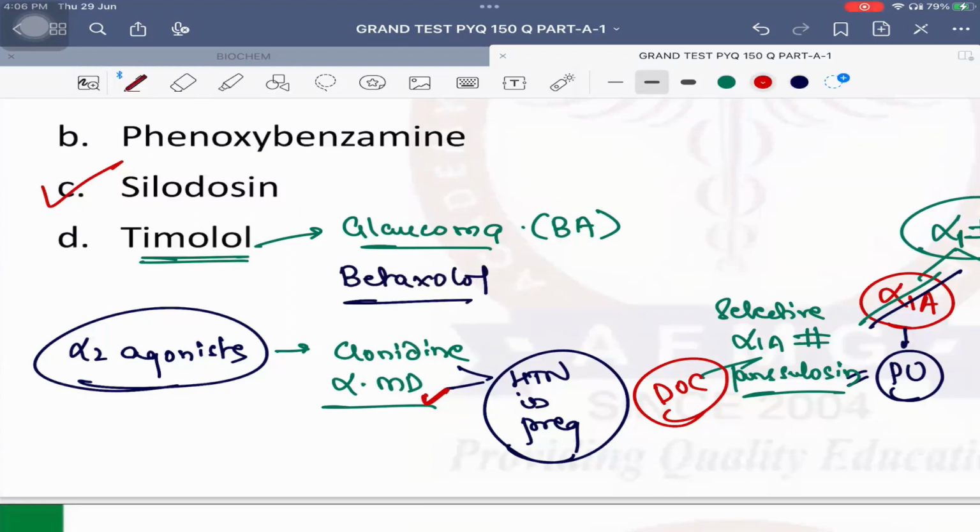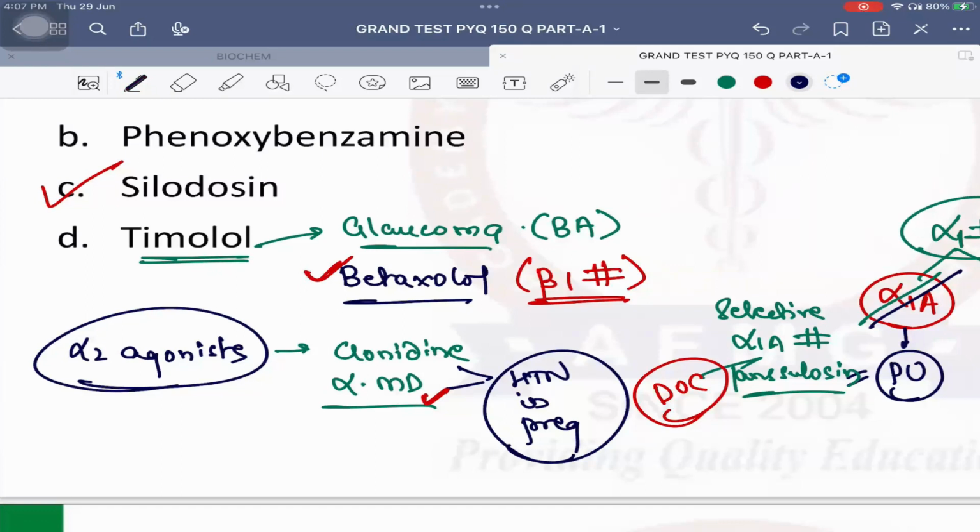betaxolol. Why? Because it is a selective beta 1 blocker. It has no blocking action on beta 2 receptors which are present in the bronchus. Therefore, no bronchoconstriction, no respiratory distress. Understood? So please remember, the only beta blocker which can be given as a topical agent in cases of glaucoma in asthma can be betaxolol, because it is a selective beta 1 blocker.